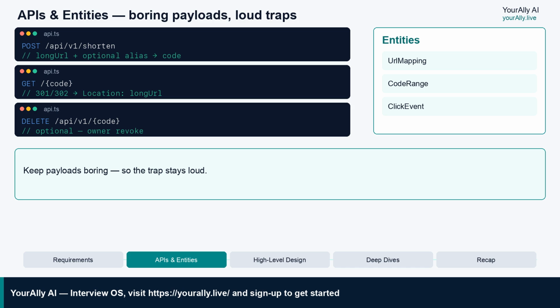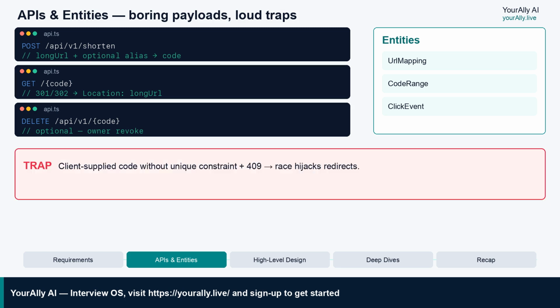Entities: URL mapping, code as primary key, long URL, owner, timestamps, custom alias flag, code range or counter shard for minting. Click event, async only: code, timestamp, coarse geo, never on the redirect path. Trap: accepting a client-supplied code without a unique constraint and a clean 409 conflict. Two users race, last write wins, and someone's launch link now points elsewhere. Custom alias is its own uniqueness domain. Reserved words, charset, minimum length. Say that before you draw Redis.